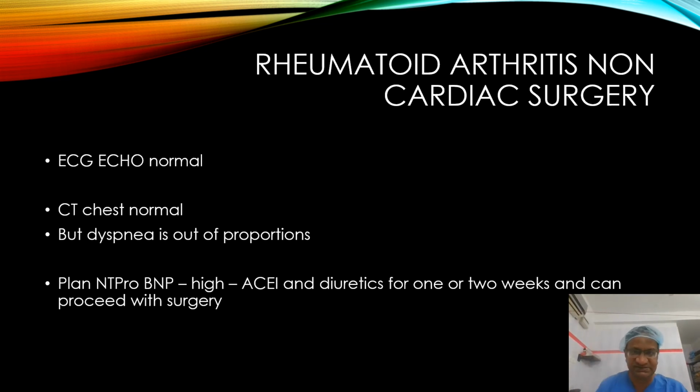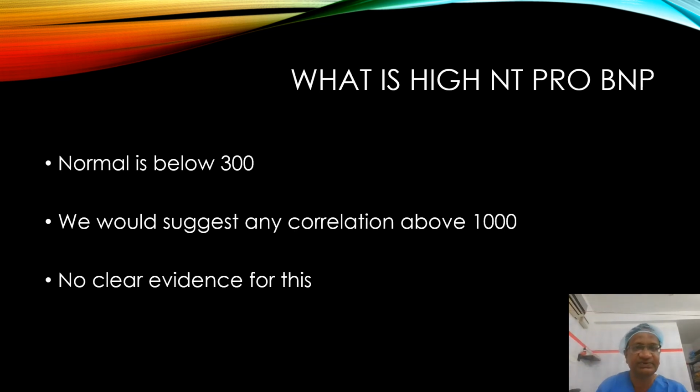Now we'll go to another case. Rheumatoid arthritis for non-cardiac surgery. ECG and echo are normal, CT chest is normal, but dyspnea is out of proportion. If the NT-proBNP is high, we would prefer to give ACE inhibitors and diuretics for one or two weeks, and then take up the non-cardiac surgery because it's not an emergency. Think about dyspnea out of proportion, ECG and echo normal, NT-proBNP high: give ACE inhibitors and diuretics for one or two weeks, then take up the case.